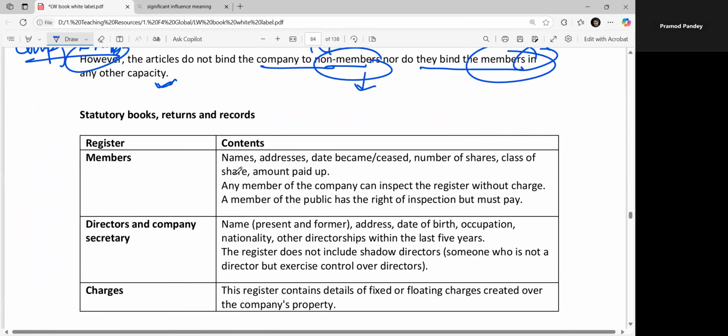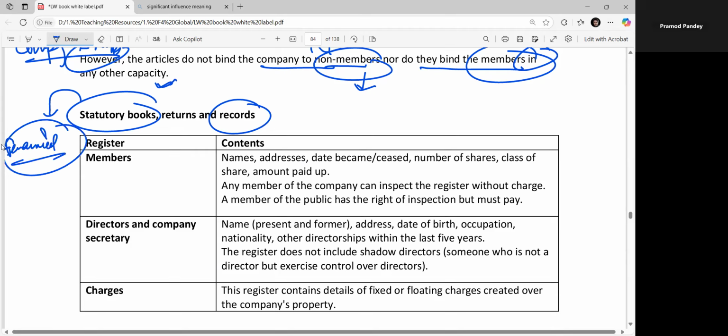Now we'll look at what the statutory books are, the written books. Whatever the company is doing, they have to make their statutory books, meaning the books that they have to make in compliance with the requirements. Whatever operations you are doing, you have to account for that, right? So my financial statements, right? Financial statements are what? These are your books, right? Is that clear? I'm clear on this.